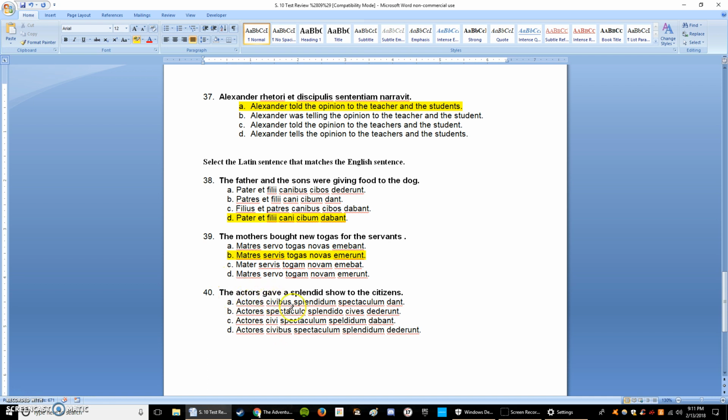Okay, and 40. The actors gave a splendid show to the citizens. So the actores, all of these are actores, so that helps us. Gave. Okay, so we know we're going to need the perfect tense, dederunt, so we're between B and C now. A splendid show, spectaculo splendido. Well, no, that's dative. And these are accusative. So the actors gave the splendid show.